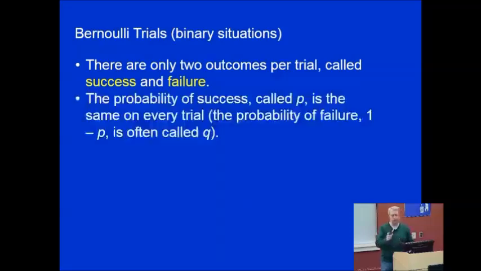The other item that he helped us lay out is that there's a probability of the successful outcome, and there's also the probability of the unsuccessful outcome, and it's up to us to define which one is which. And we'll use the letter P to designate that successful outcome, and Q, which is, of course, 1 minus P, as the unsuccessful outcome. Now, some other texts and other sources will use other variables to identify that P and Q, but it's still the same basic concept.